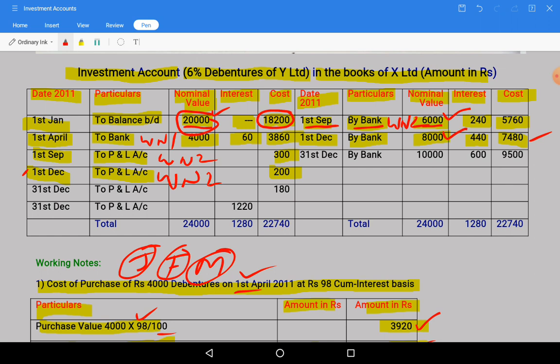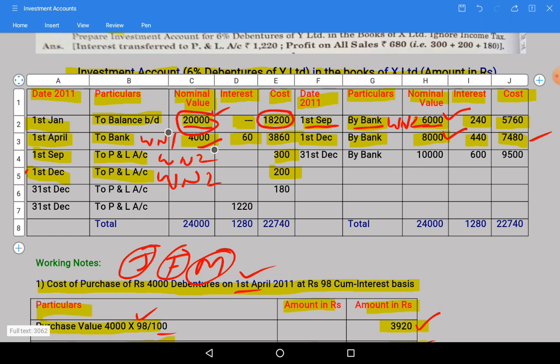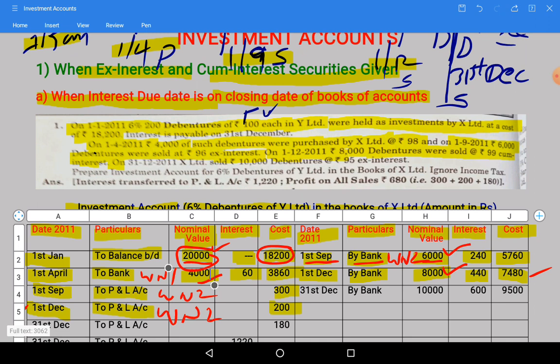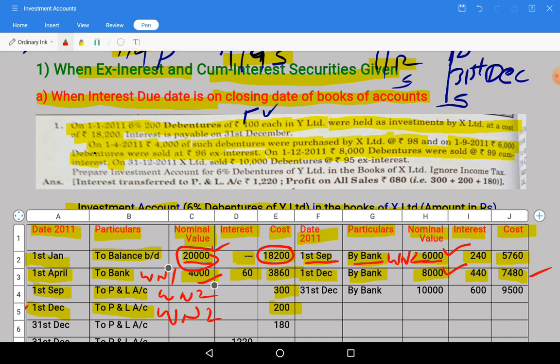We sold 8,000. So 20,000 minus 6 minus 8, the remaining are 6,000, total 10,000. Those 10,000 have been sold lastly, that is given in the question. On 31st December the remaining part of the debentures are also sold.